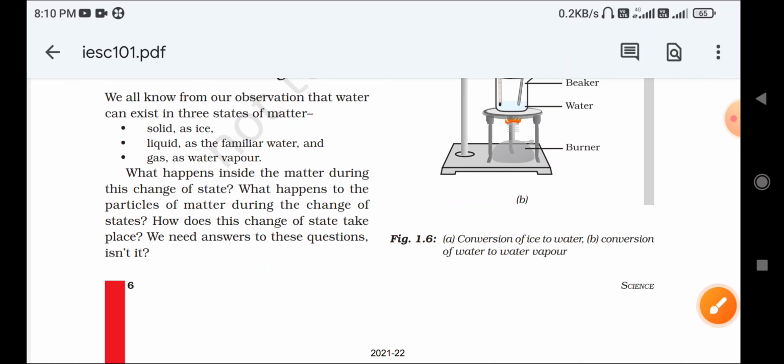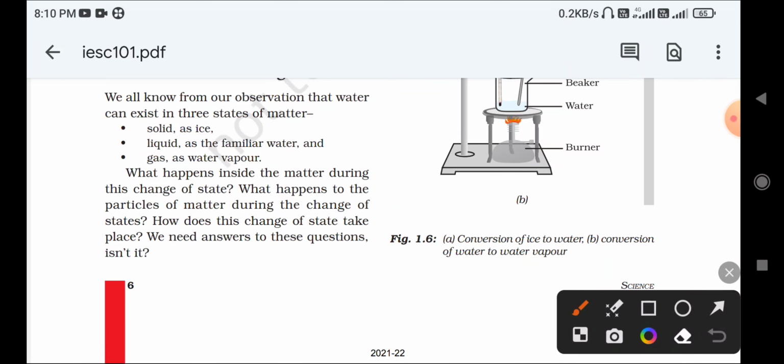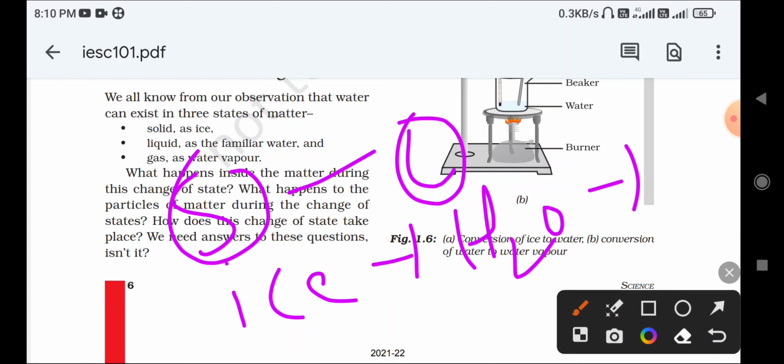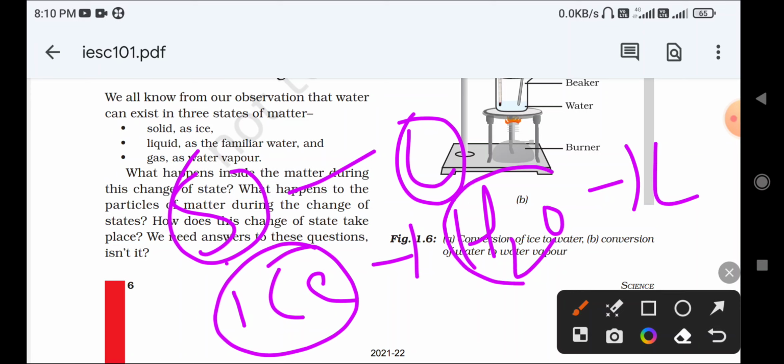For example, ice is converting into water in the liquid form. How are the particles in the ice behaving while converting into liquid? How are particles actually behaving in ice and in a liquid state?